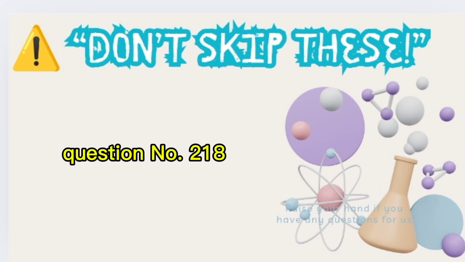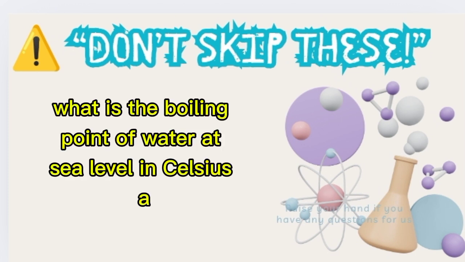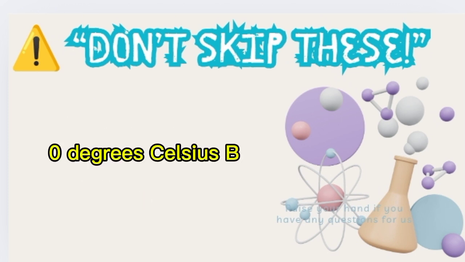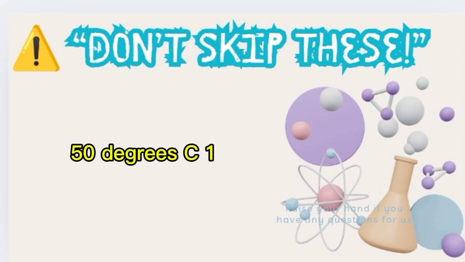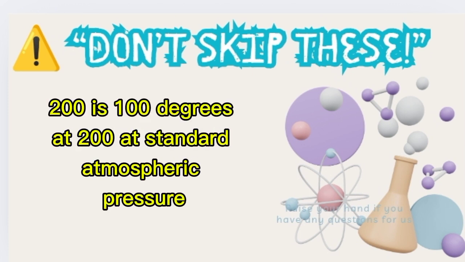Question number 218. What is the boiling point of water at sea level in Celsius? A. 0 degrees. B. 50 degrees. C. 100 degrees. Correct answer: C. Water boils at 100 degrees Celsius at standard atmospheric pressure.